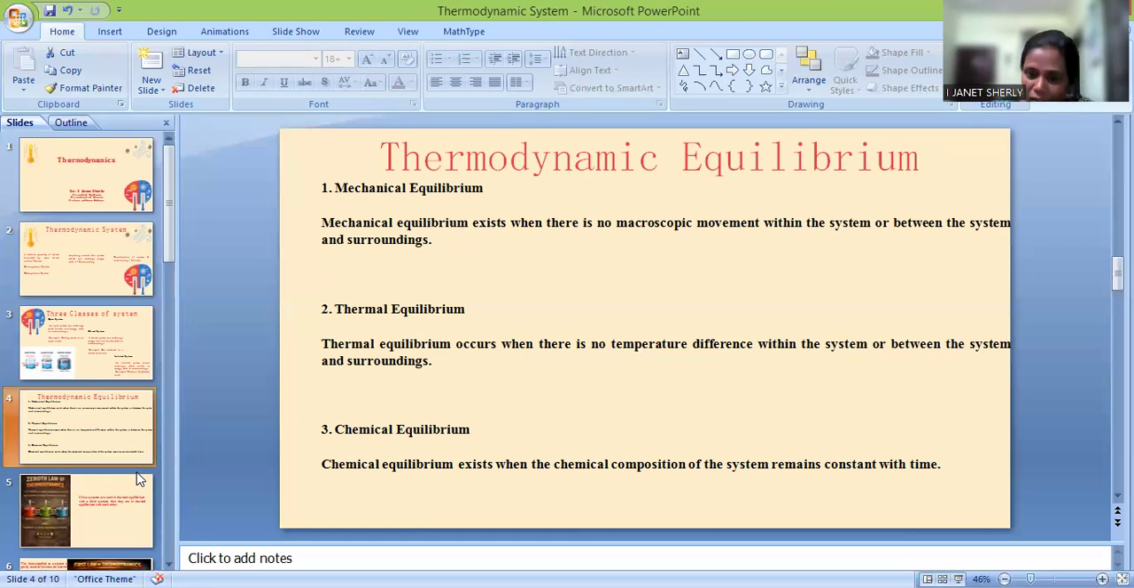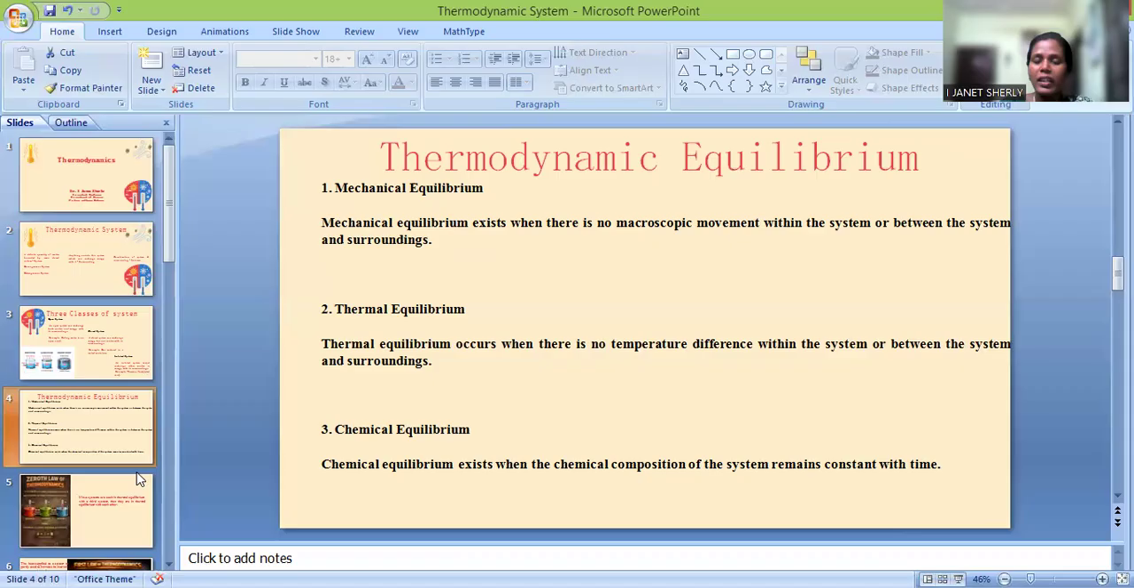A chemical equilibrium exists when the chemical composition remains constant, which means there is not going to be any kind of chemical reaction in it. And also, there is no movement of any chemical constituents. So these are the different thermodynamic equilibriums: mechanical, thermal, and chemical.